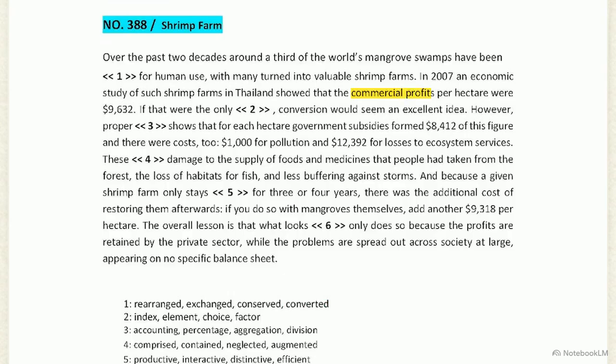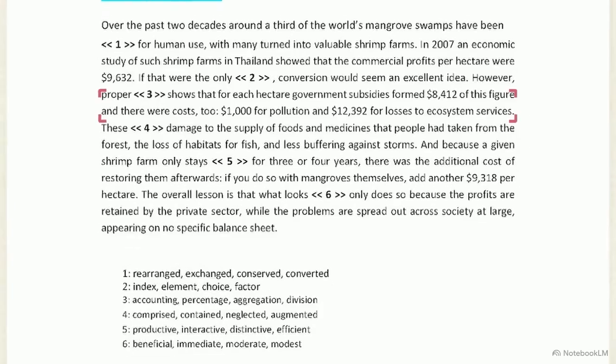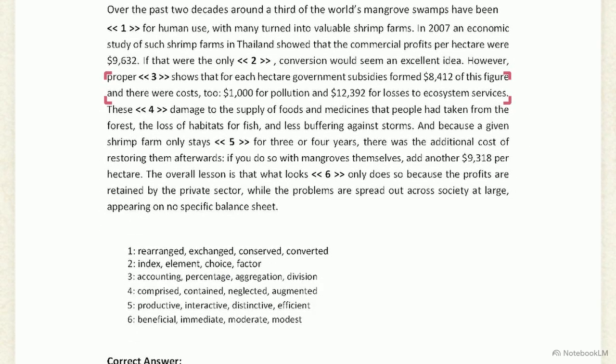The passage moves into specific figures, citing commercial profits of over $9,000. The next sentence follows, if that were the only blank. Isolating a single variable means factor uniquely fits the logic. Blank 3 is surrounded by financial data, $8,000 in subsidies, $1,000 for pollution, and $12,000 in losses. To categorize these specific dollar amounts, we need the financial term, accounting.